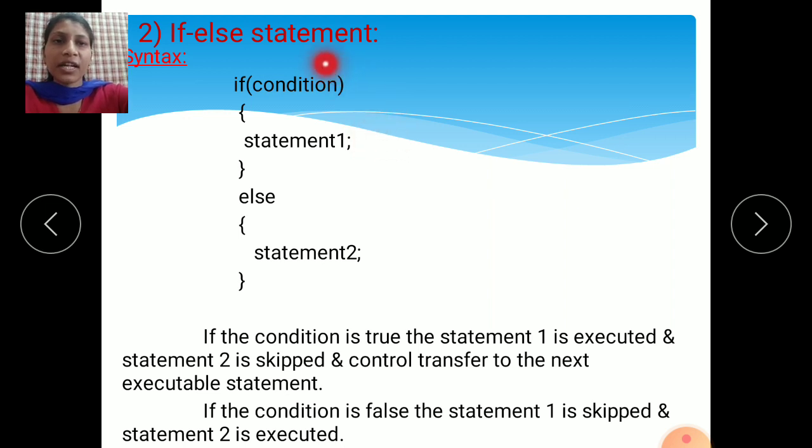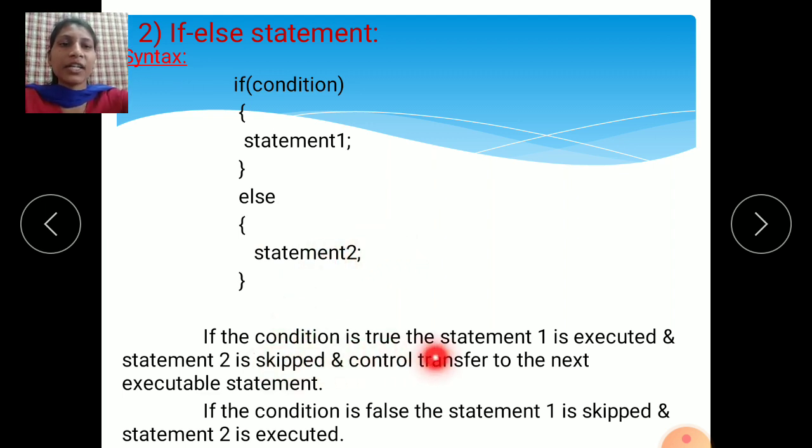If this condition is false, this part is skipped. It comes to the else part, and whatever statements you have written in the else part will be executed. If this condition is false, the followed part is skipped, it comes out of the loop, means it comes to the else part, and statement 2 is executed.